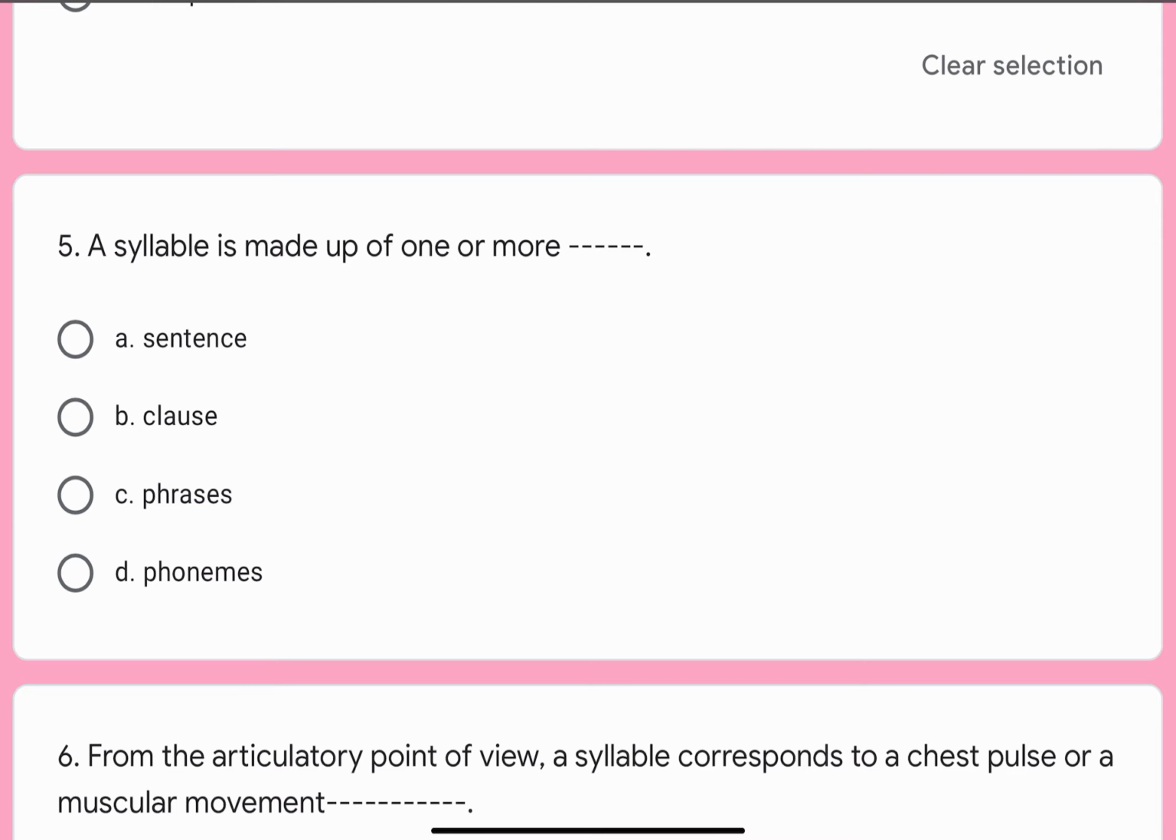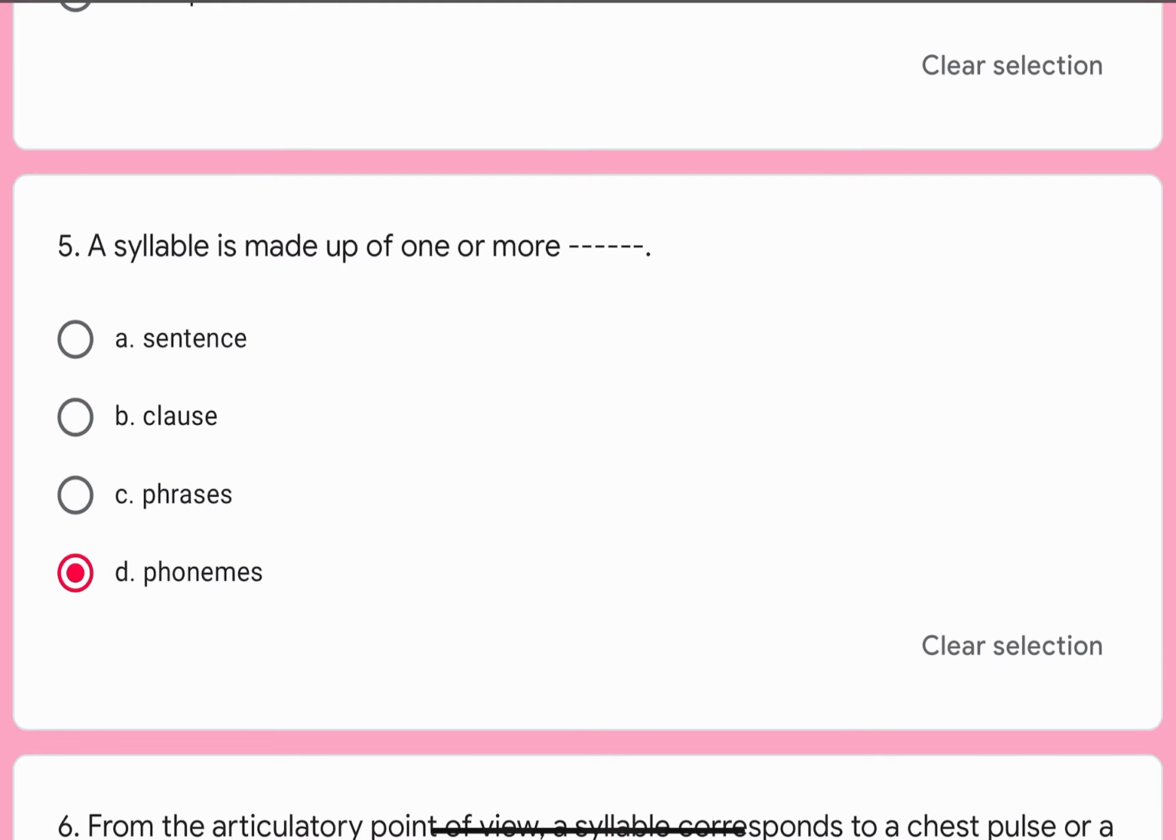Question number 5. A syllable is made up of one or more dash dash. Options are A. Sentence, B. Clause, C. Phrases, or D. Phonemes. Correct option is D. Phonemes.